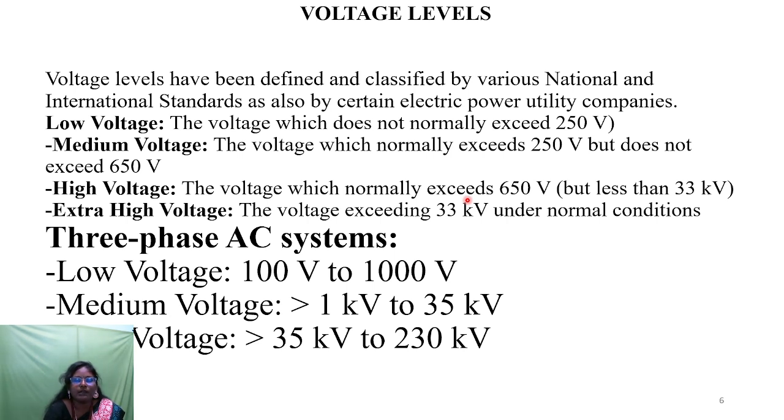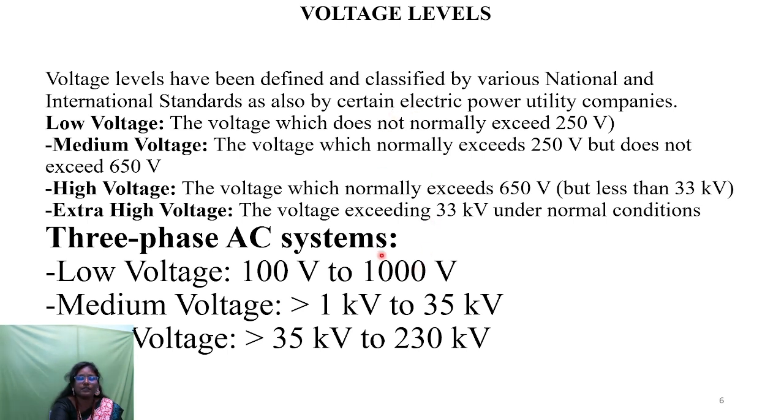If the voltage exceeds 250 volts but does not exceed 650 volts, we term it medium voltage. The third category is high voltage, which means the voltage normally exceeds 650 volts but is less than 33 kV. There is also a fourth category: if the voltage exceeds 33 kV, even under normal conditions, we term it extra high voltage. So these are the four categories: low, medium, high voltage, and extra high voltage.